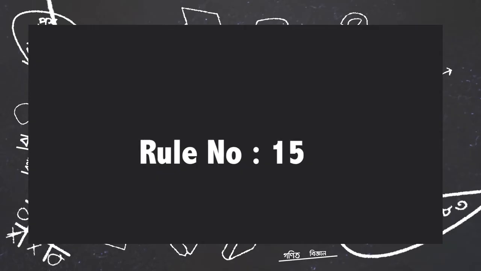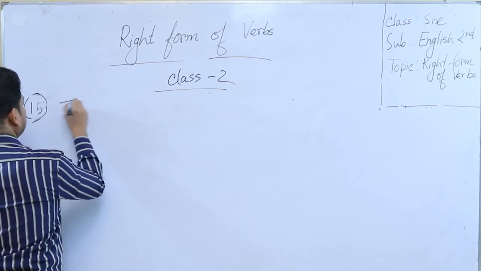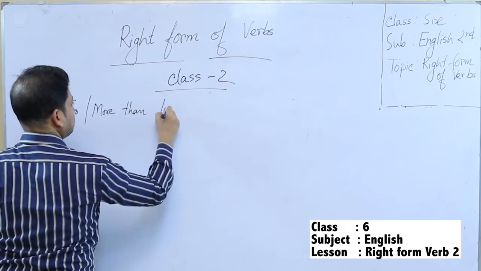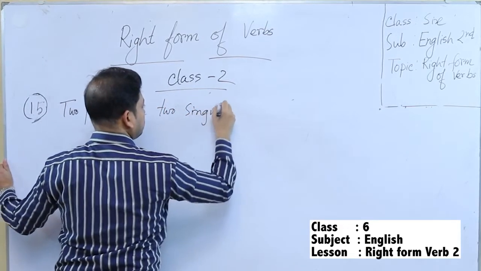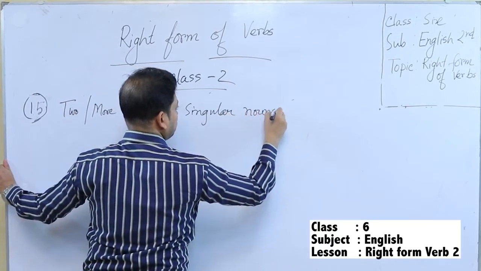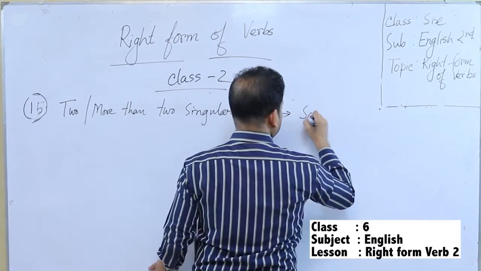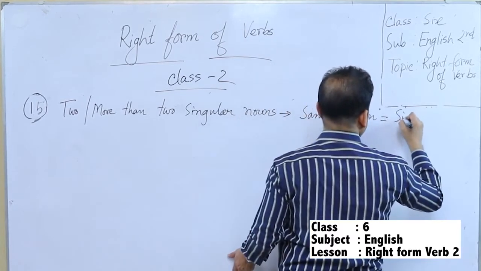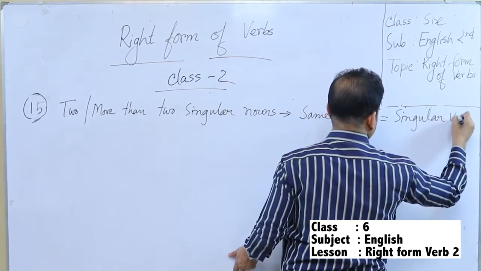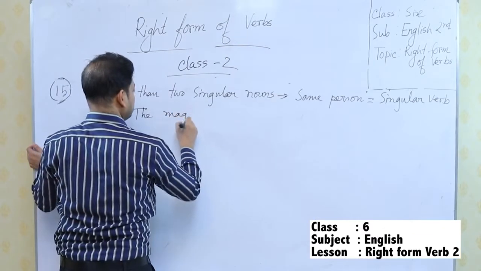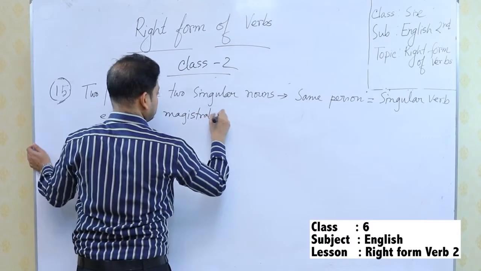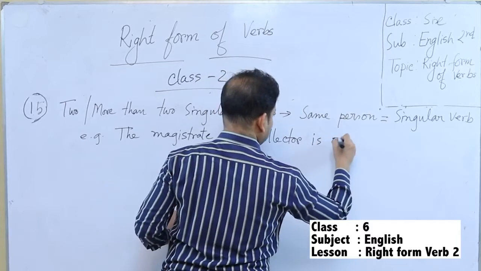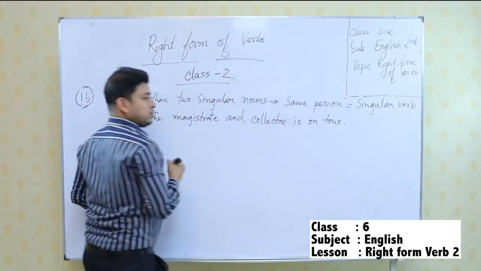Now, rule number 15. Same person, singular verb. On tour. Very important rule.